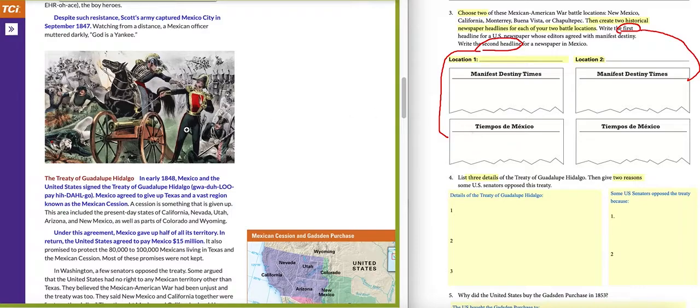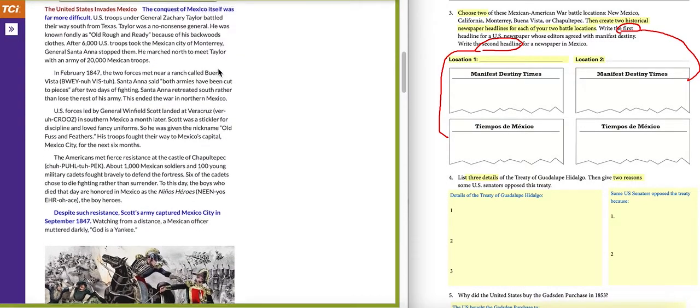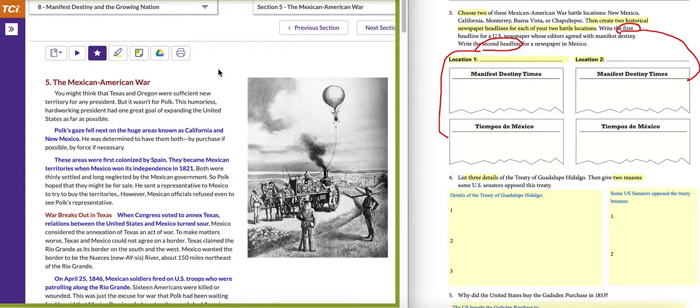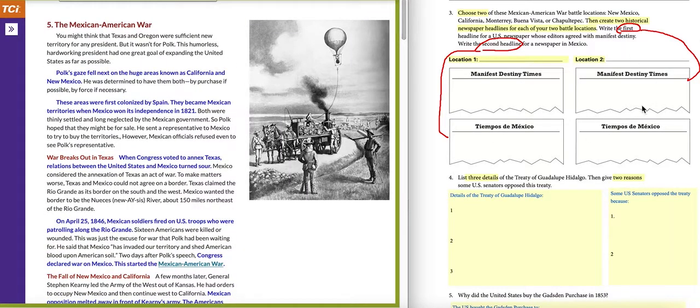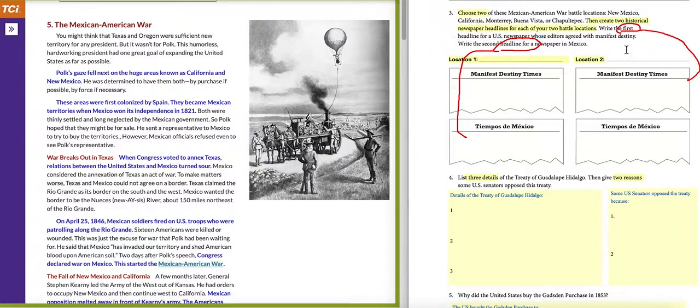Okay, so above this picture, all the way to where I had started reading, that is where you will answer question 3. Question 3, choose 2 of these Mexican-American War battle locations. So there were 4 places that they gave you. And of those, you will write the first one here, and then you'll write the second one here. The 4 that you can choose from are right here.